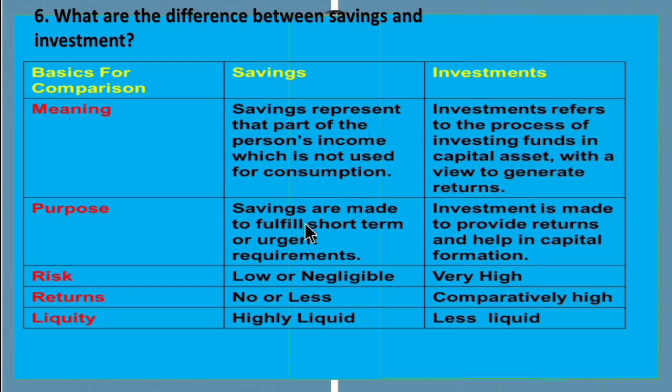Then the purpose of saving is for short term period, whereas the investment means it is long term period. Then the risk is very low, whereas in investment the risk is very high. Returns is less, whereas in investment it is very high. Savings are highly liquid, means you can get the cash whenever necessary, whereas investment is less liquid. So after the particular period of time only you can get the returns.